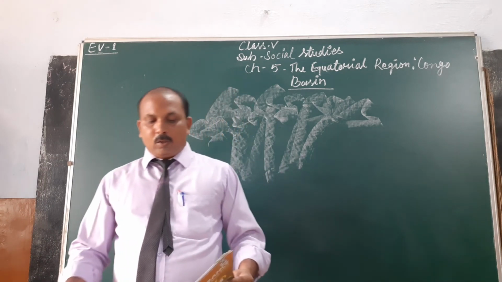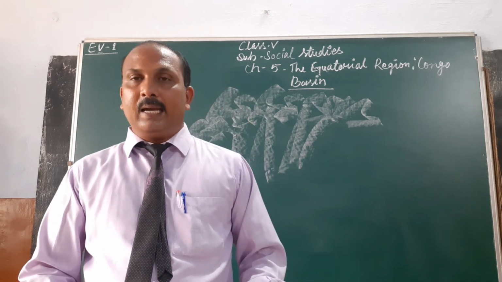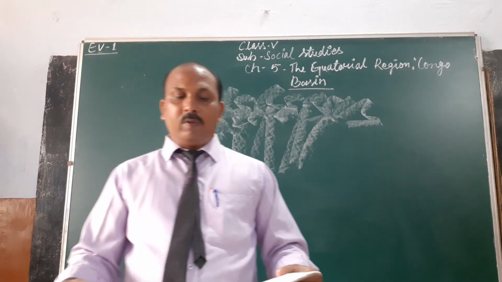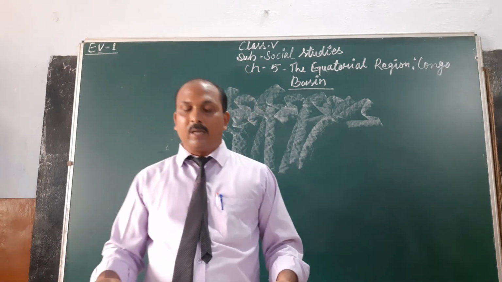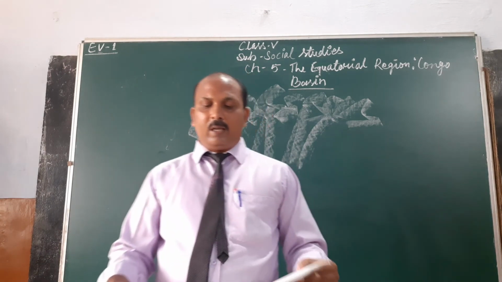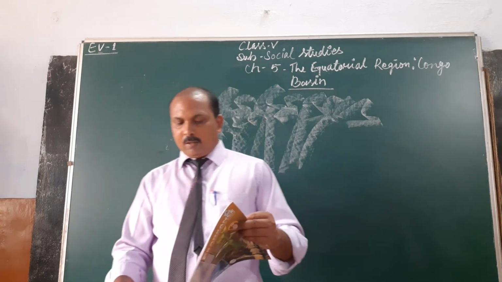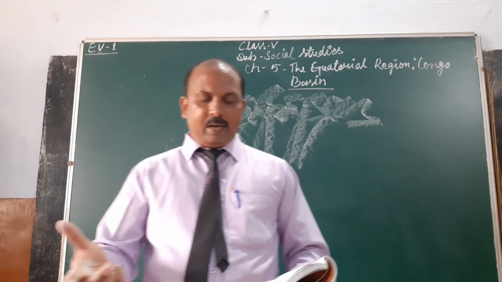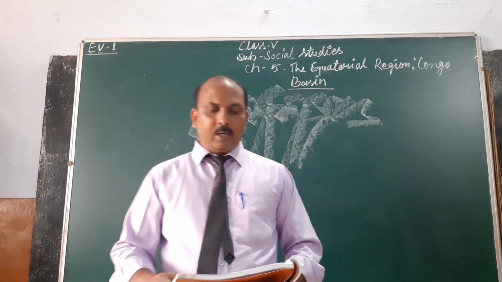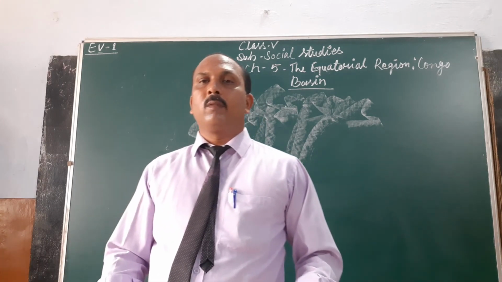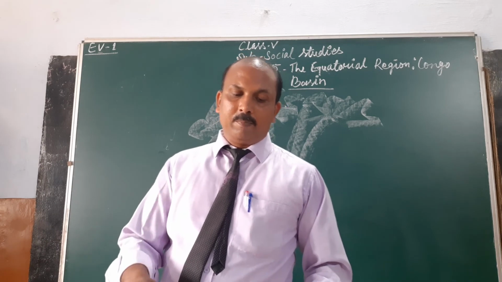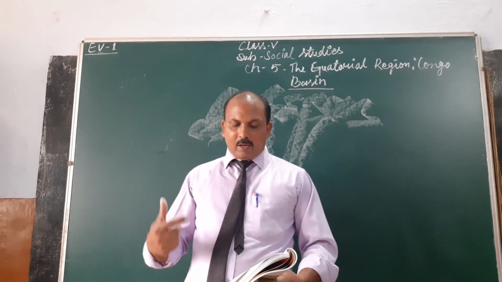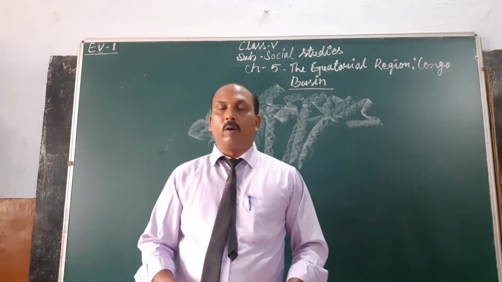Alright students, so we have learned about the DRC. We have learned about the location of DRC in this chapter. Also we have learned the climate, which is very hot and humid in this region. A variety of plants are found in this forest.